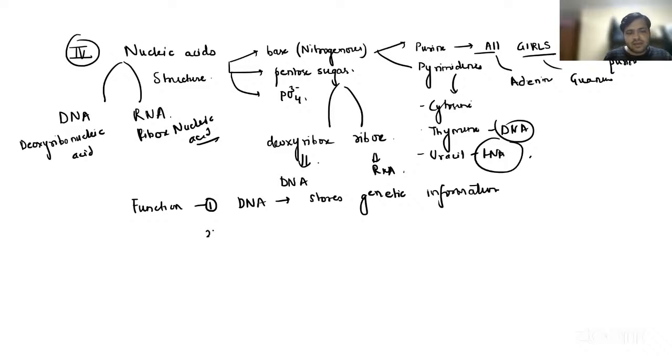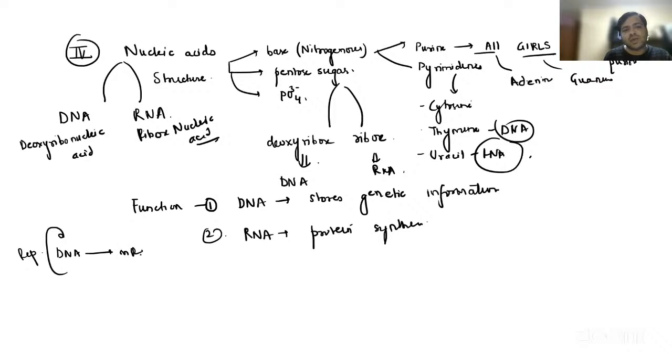Now, secondly, RNA, guys, you already know, is involved in protein synthesis, the central dogma of molecular biology. Let me just write it down. From DNA to DNA, it is replication. From DNA to mRNA, it is transcription. And from mRNA to proteins, it is translation. So yes, the RNAs are basically involved in protein synthesis, right?